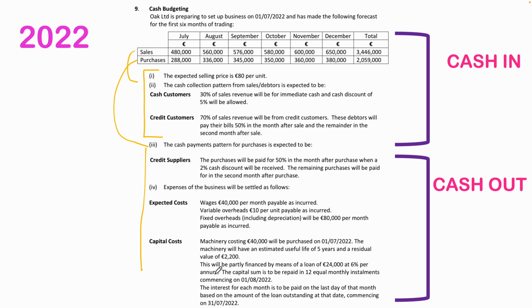So for a cash budget, we are just concerned with cash. That is it. No non-cash items such as depreciation, discount allowed, or discount received. They are non-cash items, so they will not be going into our cash budget.